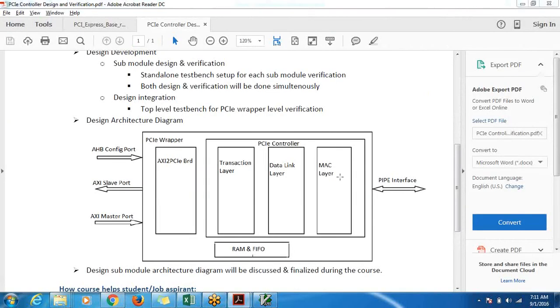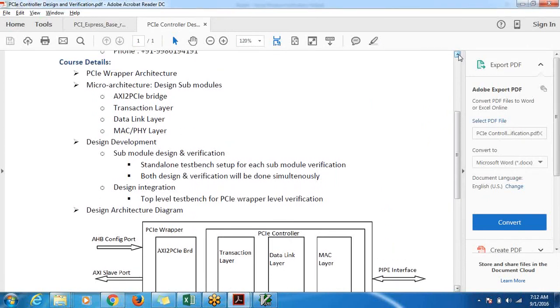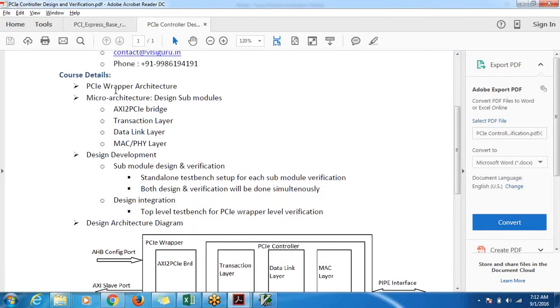A quick overview. We just listed the summary of this project. I hope I have shared this document with most of you. What is the expectation of the course? What are the course details? What is this project description about? We'll be developing a PCI wrapper design and verification environment. It's both design and verification environment implementation.